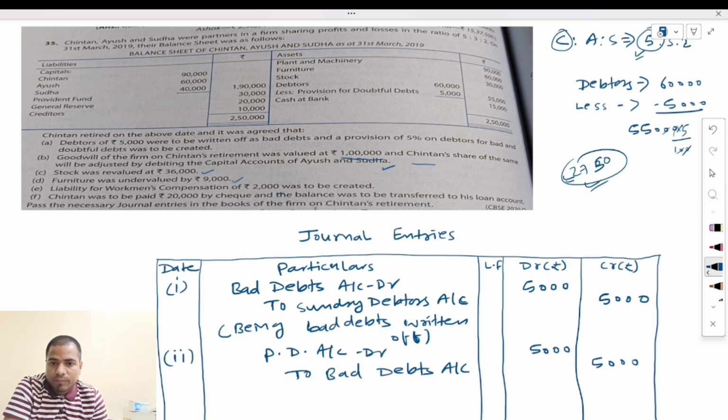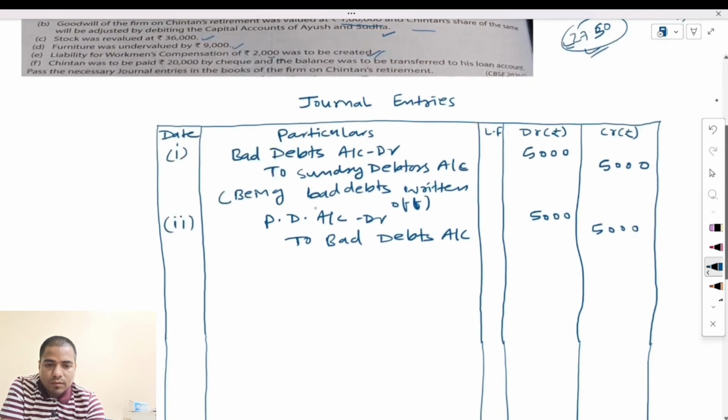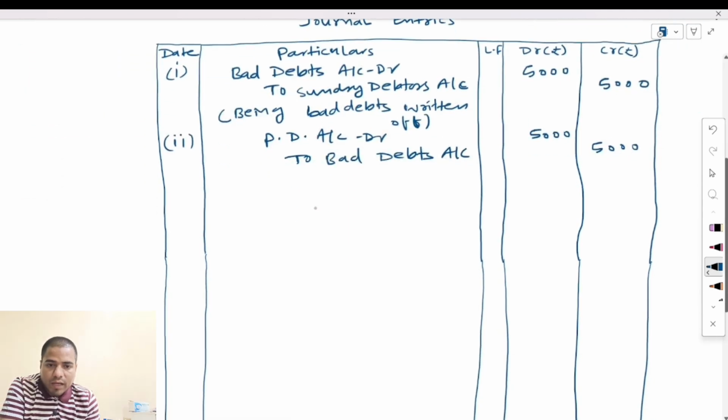This entry will be here. Second, the liability is being created here: workmen compensation reserve. A liability for workmen compensation of rupees 2,000 was to be created. This one is also increasing the liability. So we will make an entry here.